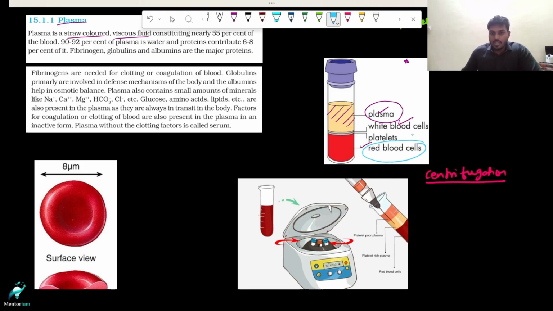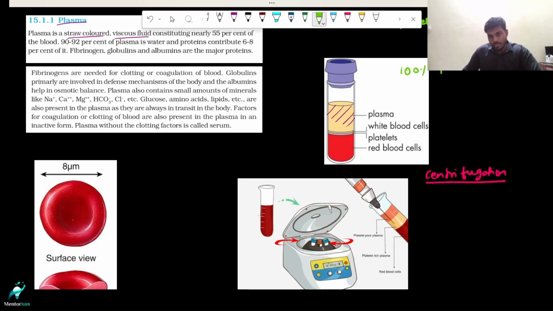And that is why you have RBCs at the bottom, and here you have a small buffy coat, that is your WBCs. On top of that, you have plasma. Observe this diagram. You can notice one small detail here. That is, out of 100% of blood.